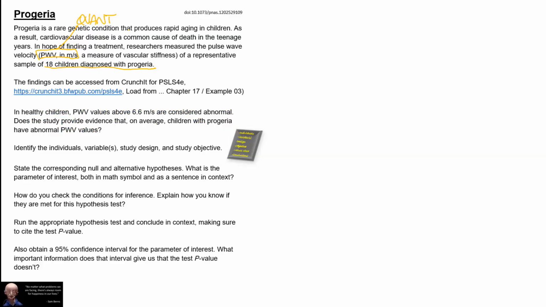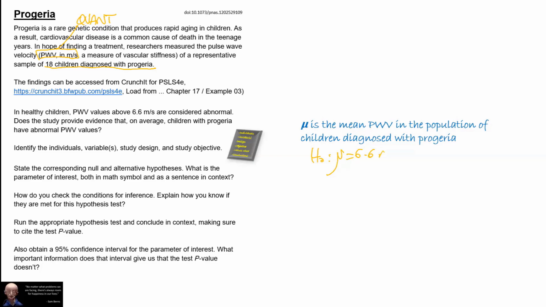So the first thing we're going to do is identify the parameter of interest here. The parameter of interest is going to be the mean pulse wave velocity in the population of children diagnosed with progeria. You'll notice that we're not going to say the mean mu is 0, because that would make no sense. It's not biologically even reasonable or feasible. We're talking about a threshold value that is meaningful.